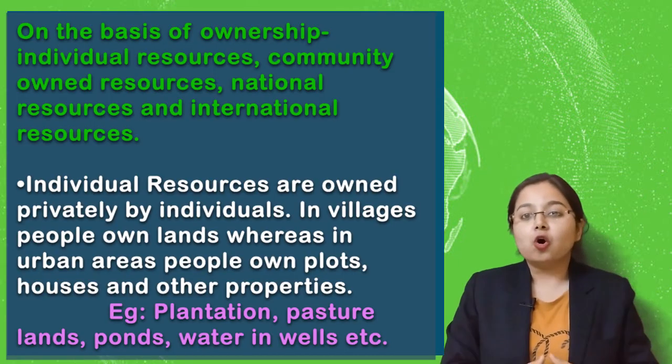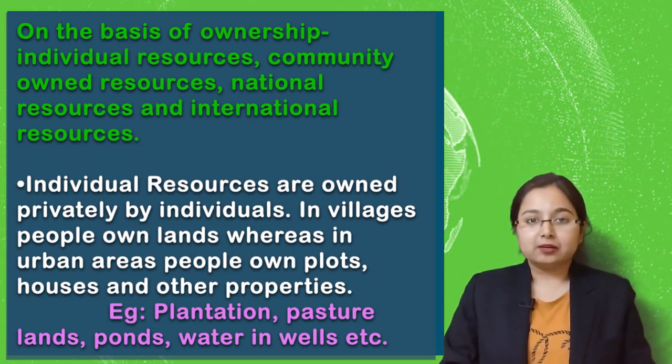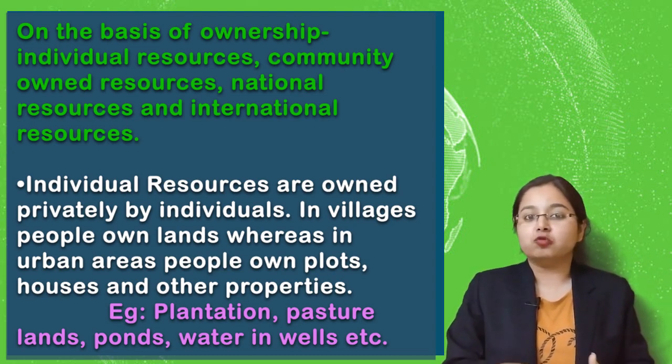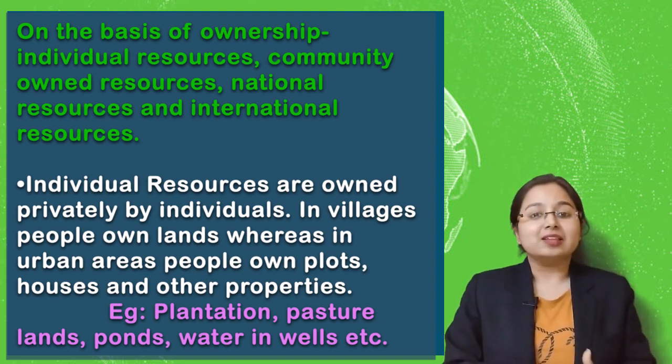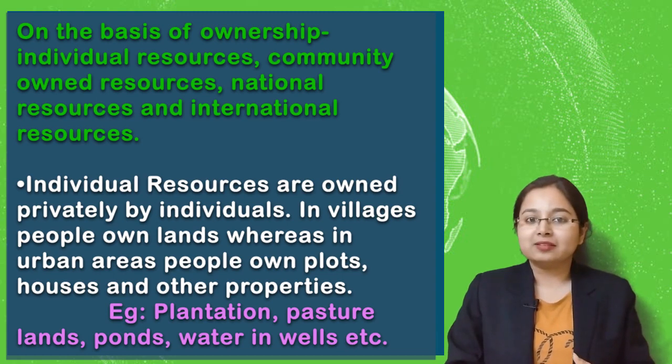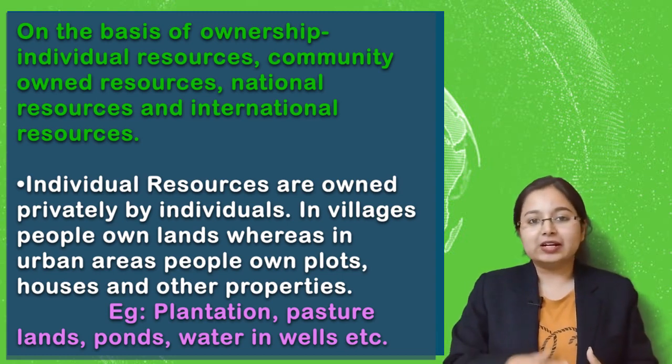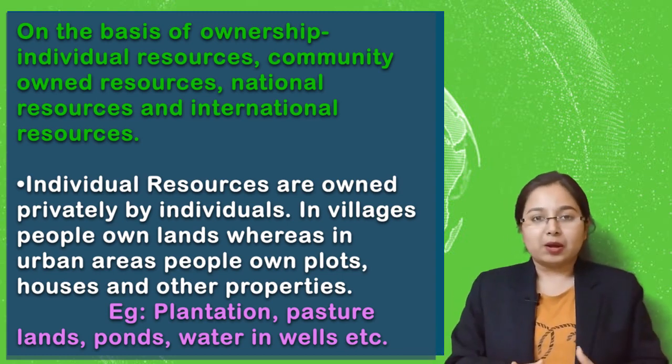Now let us see the third category, the third classification, that is on the basis of ownership. On the basis of ownership means who owns it, who is the owner of that resource. So children, they are classified into four groups. The first one is individual resource, the second one is community resource, the third one is national resource, and the fourth one is international resource. So we will deal with all the four one by one.